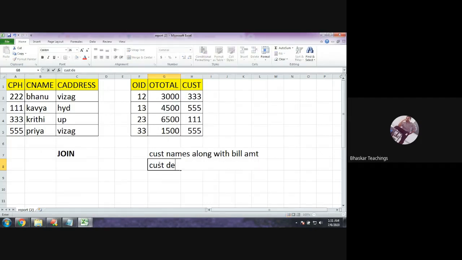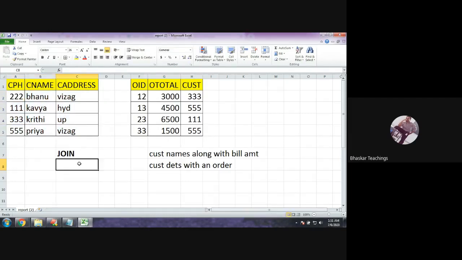Customers, let us say details with a product order. So this is my query. Here I do not have to display data or get data from the orders table. I just have to get the customer details, and that is in the customer table only. So, data from one table.